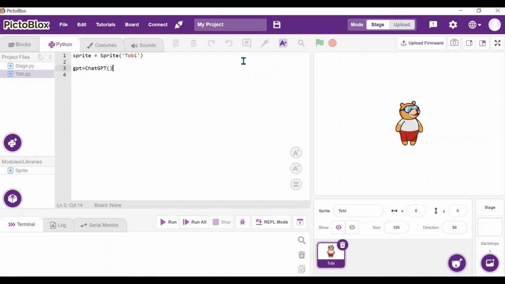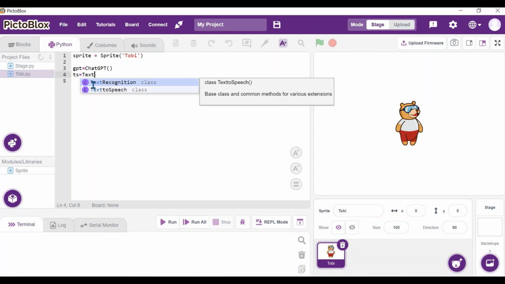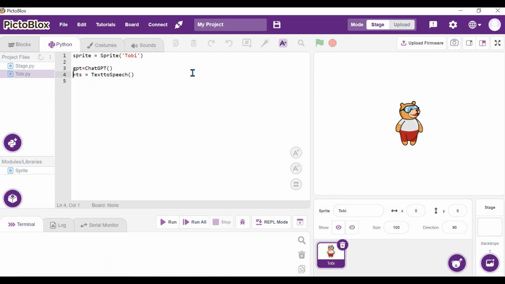To make this more interactive or more engaging, let's use another extension, that is the text-to-speech extension. For that we have to create another variable. Let's say TS, which is equal to text to speech. So this extension we have created, and all the functions of text to speech will be available in the variable TS. We can also use the speech recognition extension instead of text to speech. But in this project we are going to use only the text to speech extension and the ChatGPT extension.